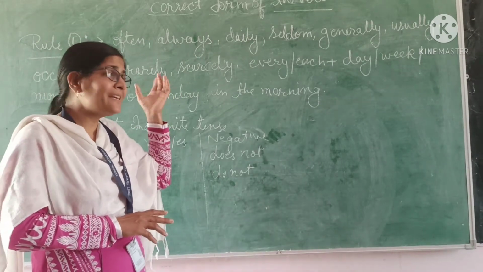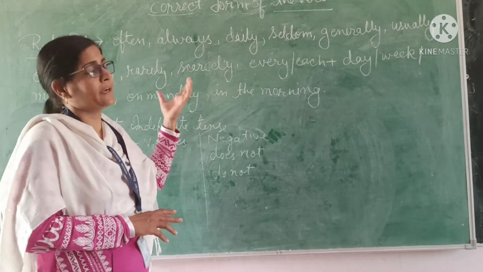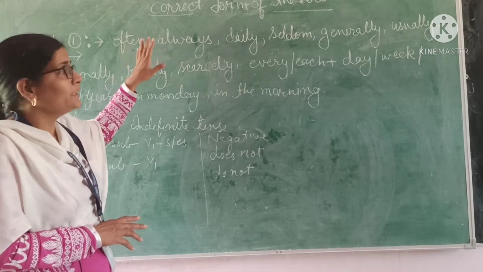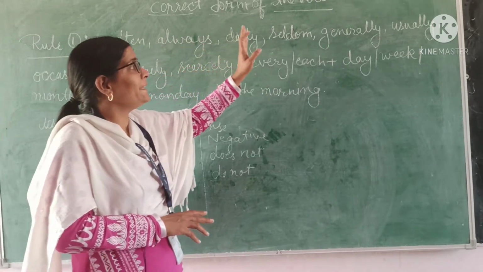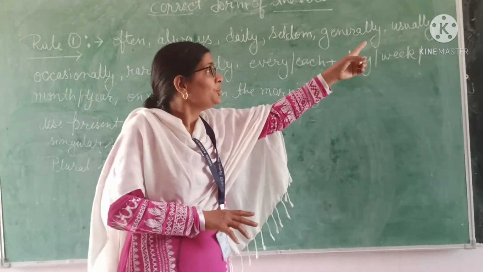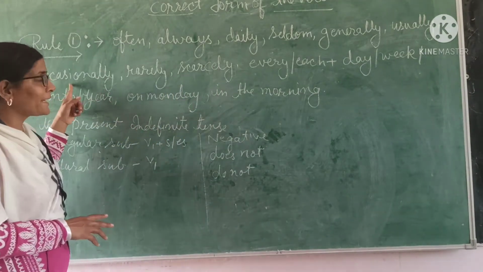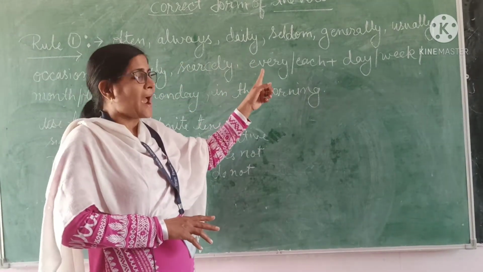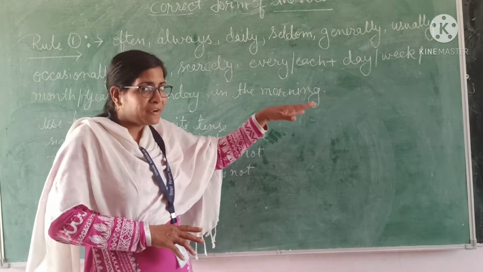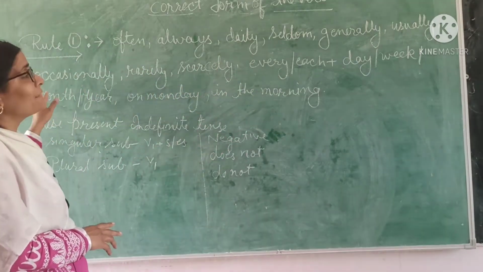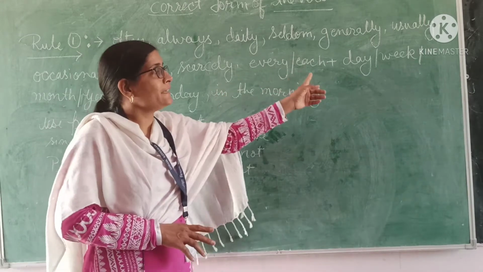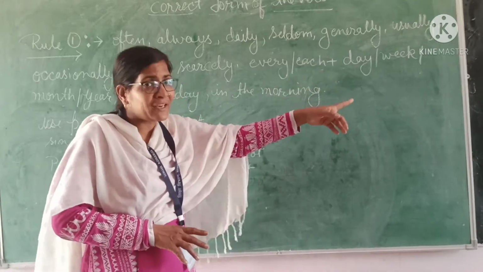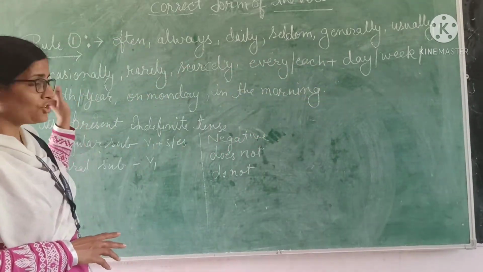If you see these adverbs in the sentence, the first adverbs are often, always, daily, seldom, generally, usually, occasionally, rarely, scarcely, every day, every week, every month, every year, and each day, each week, each month, each year.